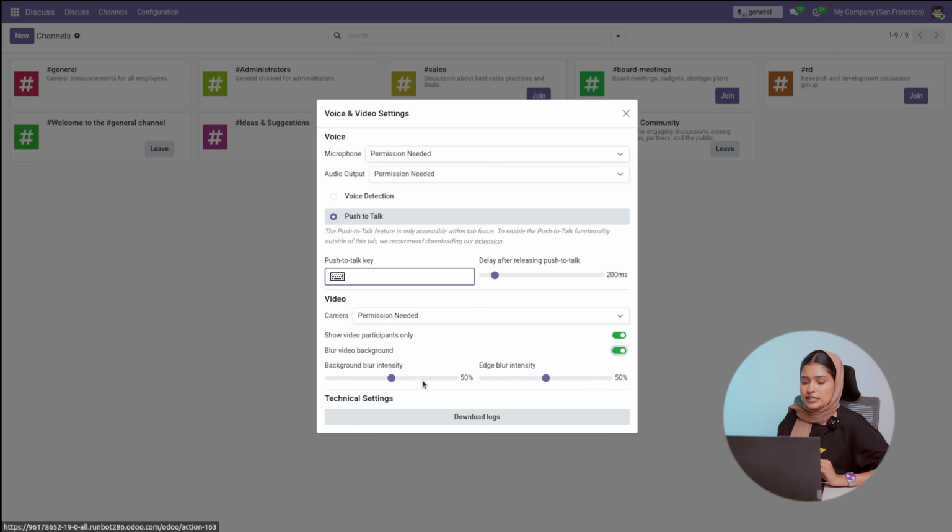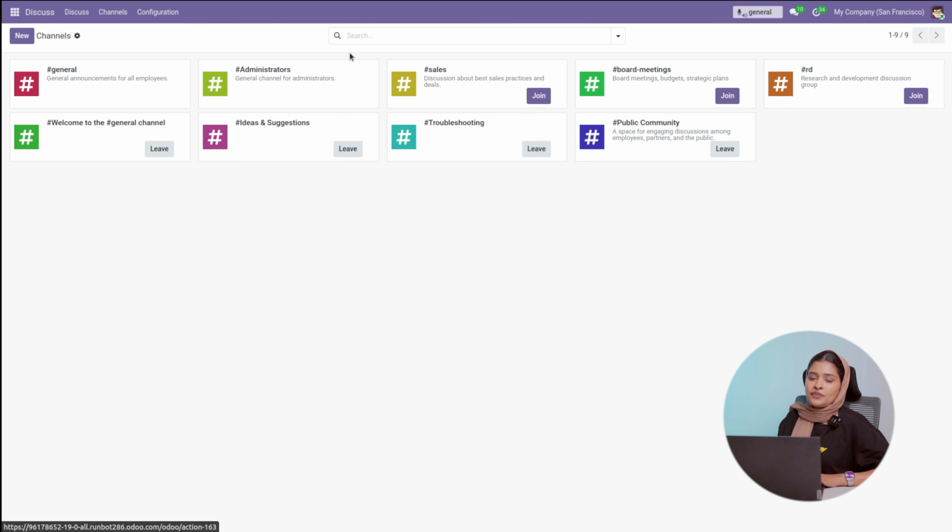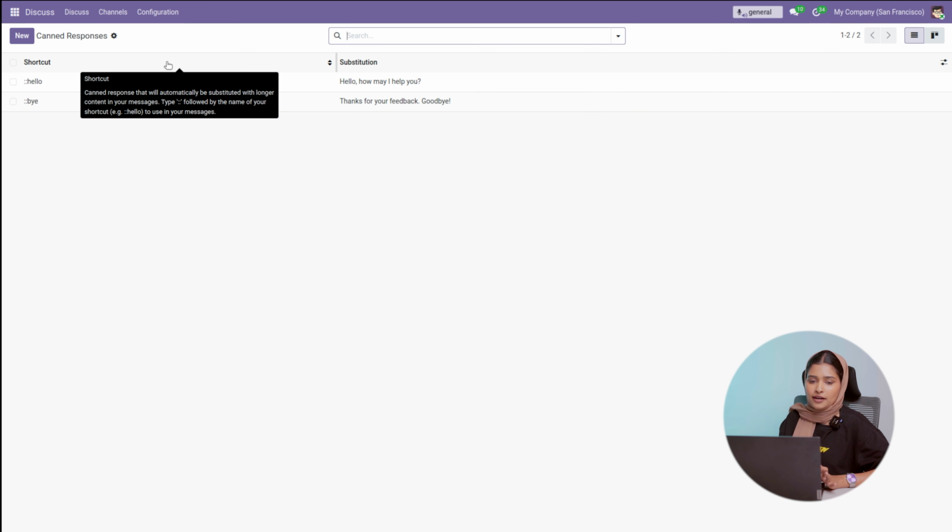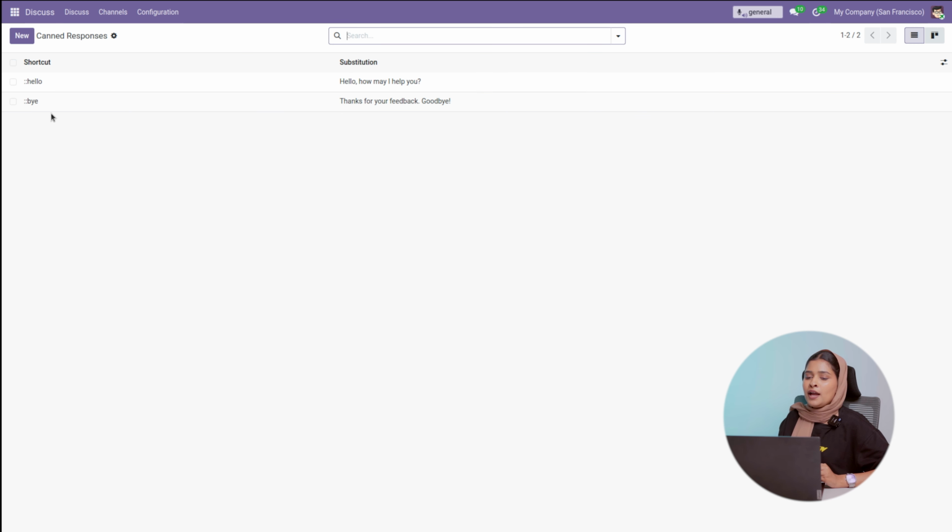So you can provide the intensity of the blurred camera vision, which means the edge blur and the background blur as well. You can also download the log. Once you are done with that, we are set to update. And under the configuration, here we have the canned response. So you all know what a canned response means. You can simply provide a shortcut, and there we have a substitution. For this kind of shortcut, the substitution could be, for example, hello, how may I help you? And you can create any kind of canned response. It will be very useful to communicate with each other inside your discussion.